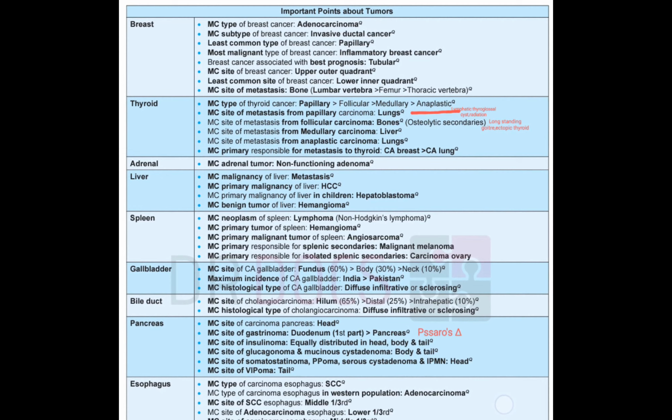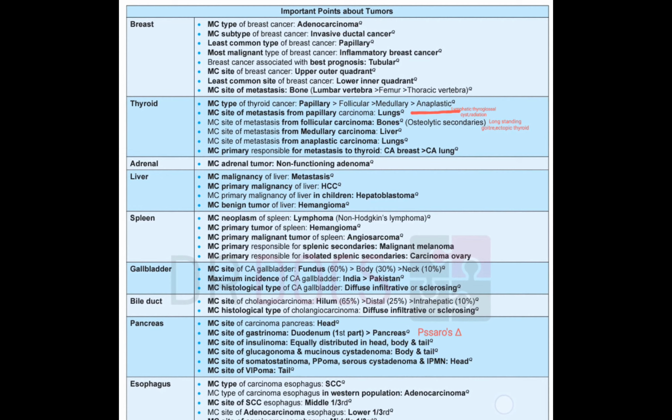Then in the gallbladder, most common site is fundus, and most common histological type is diffuse infiltrative or sclerosing. Okay. Then in the bile duct, most common site is hilum, and most common histological type is diffuse infiltrative or sclerosing. So both in the case of gallbladder and the bile duct, in the hepatobiliary system, we have got diffuse infiltrative variety. Then in the pancreas, most common site is head of pancreas.